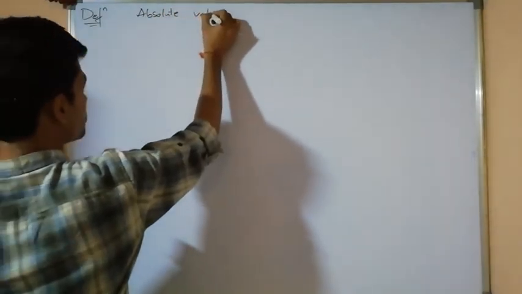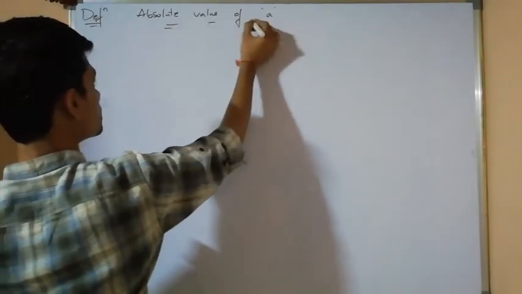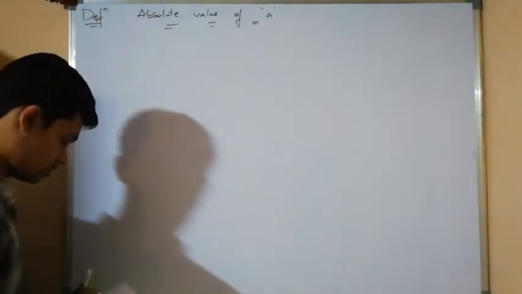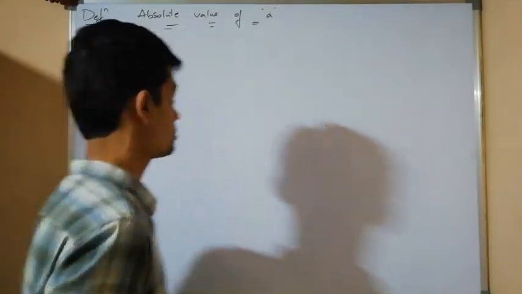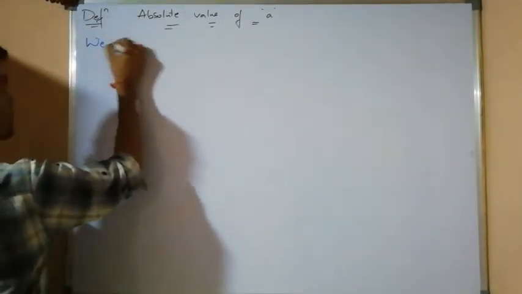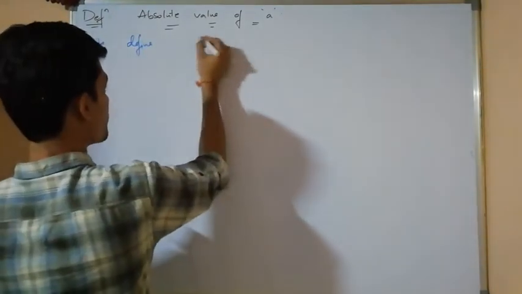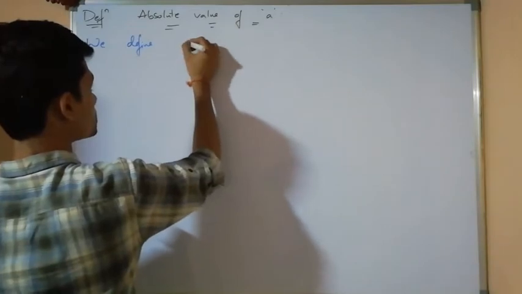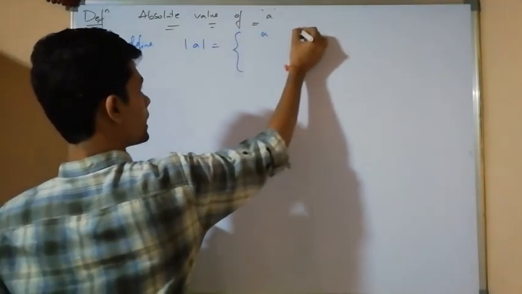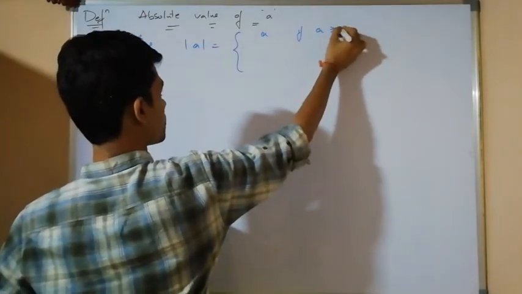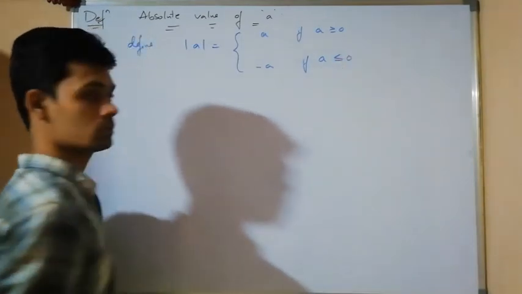We define the modulus of A is equal to A if A is greater than or equal to 0, and minus A if A is less than or equal to 0.